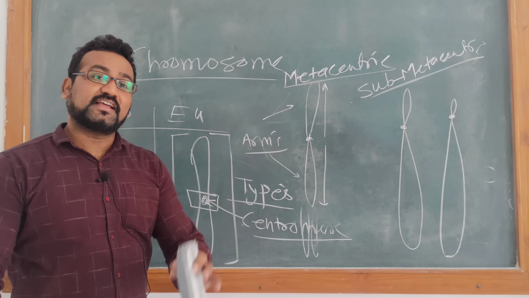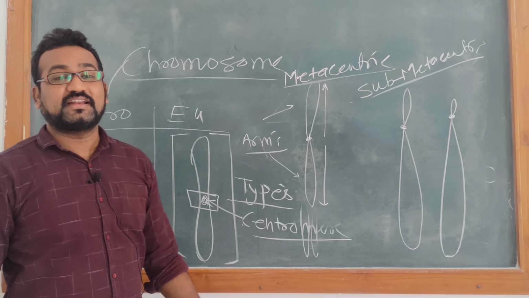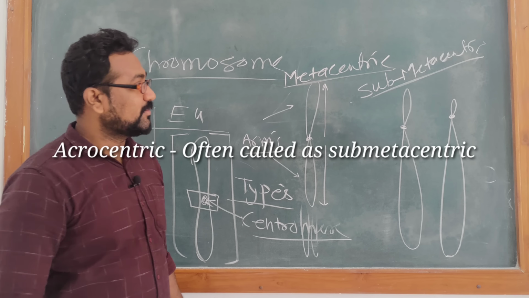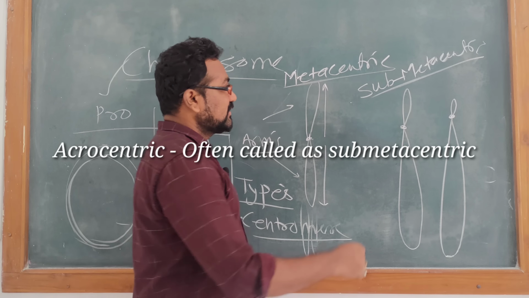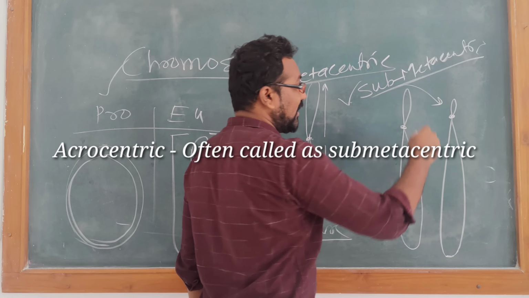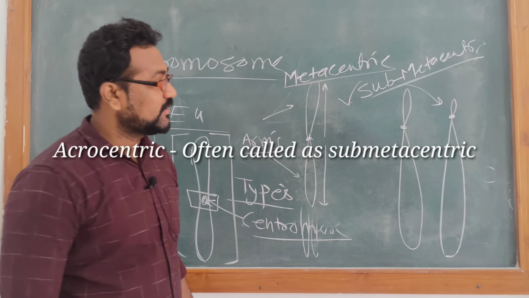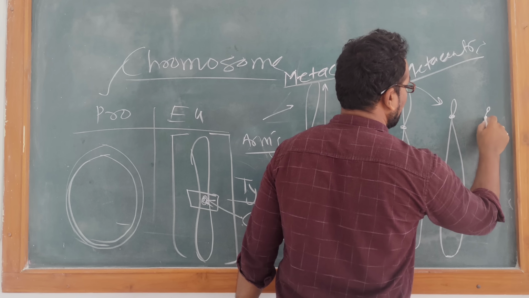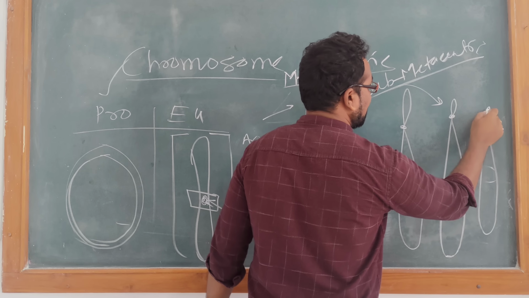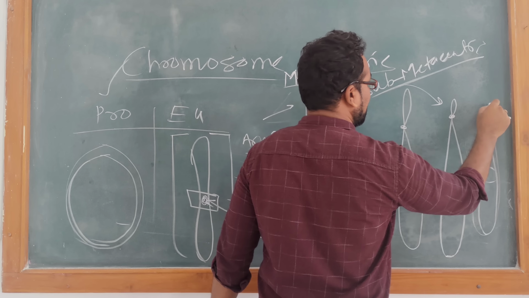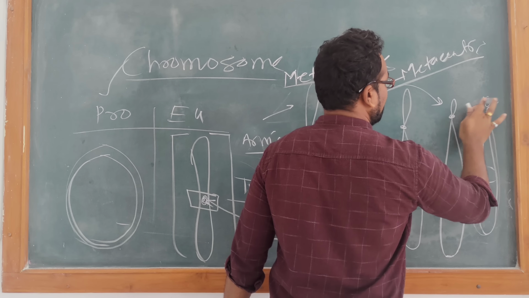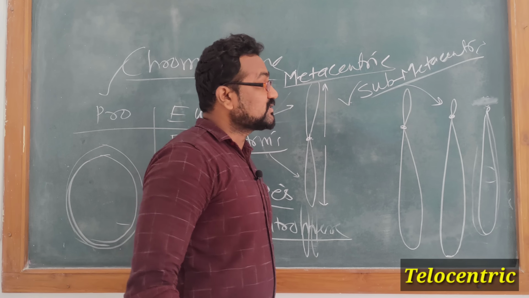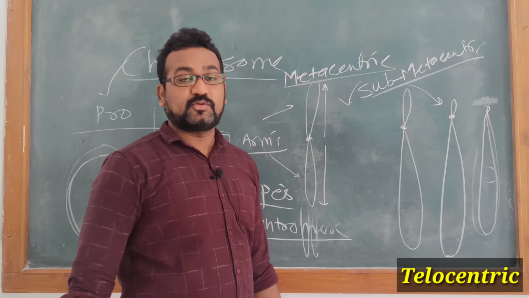Then it can again be classified as a submetacentric chromosome. Then we have a chromosome in which only one arm is present. There is no other arm, only one arm. Such types of chromosomes are known as telocentric chromosomes.